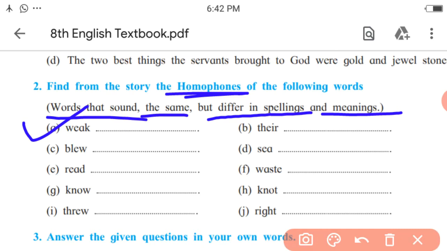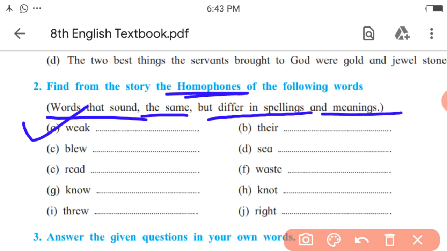First one, weak. So what is the word given in the story that sounds like the given word? That is weak. What is it? Week. So weak and week both have the same sound or pronunciation, but their spellings are different and also their meanings are different.